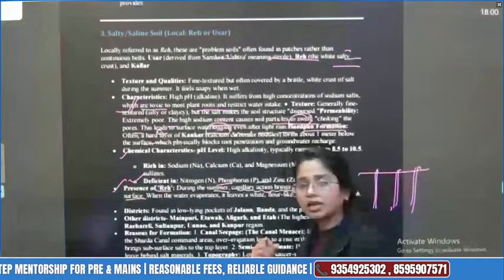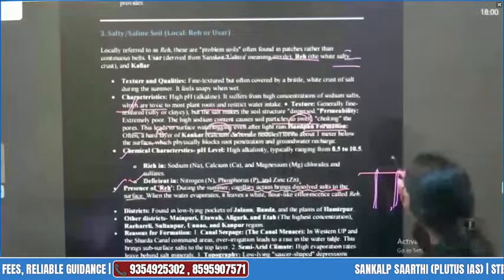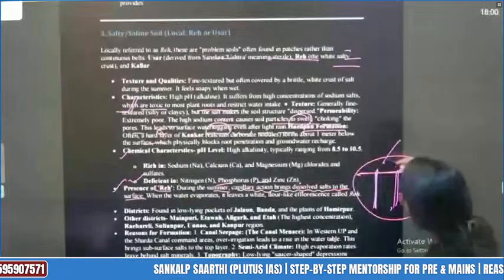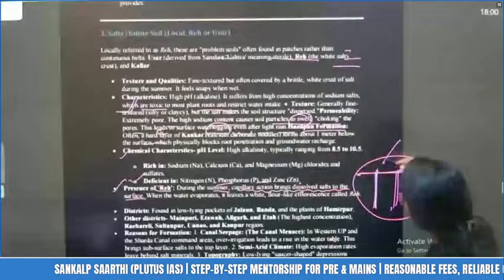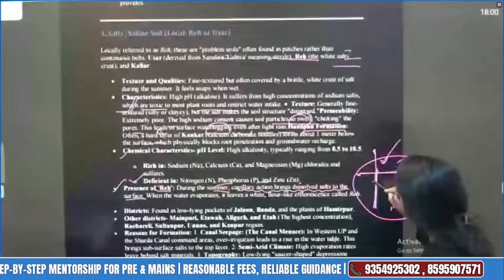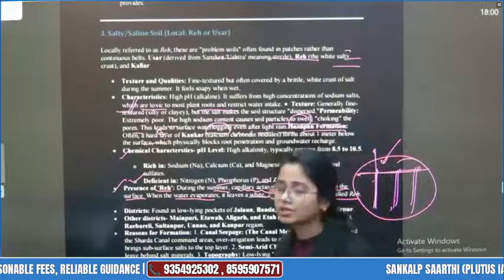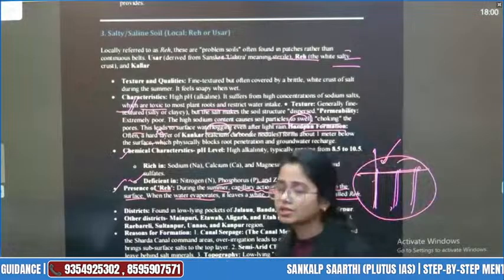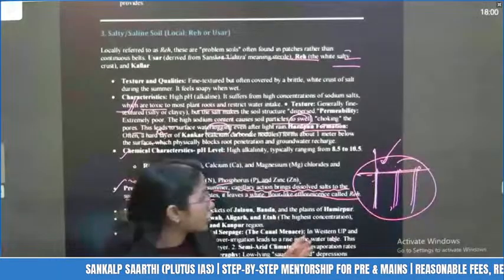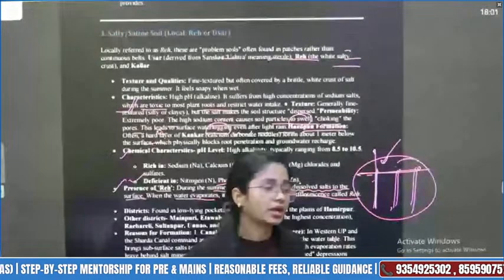Similar capillary action occurs in the soil, right? Whatever moisture content or water content is present in such type of soil, in the very high temperature the evaporation process will occur, through which the water content of the soil will evaporate, right? It brings salt to the surface. When the water evaporates, it leaves a white floury efflorescence called ray because it has the salt content, right? So the salt content that was below, where has it come now? To the surface. So now the surface also becomes very salty. That is why it is known as ray, right? And it is not very good for agriculture purposes.